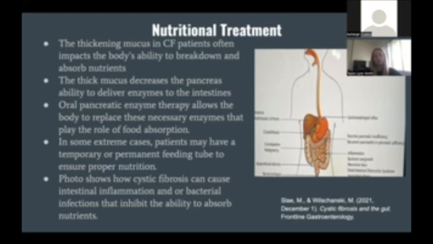In some extreme cases, patients will have a temporary or permanent feeding tube to ensure proper nutrition. Sometimes they get one through the nose and down into the stomach, or they can get a permanent one in their stomach. Again, it's because this thick mucus is preventing enzymes from flowing through the body, so the body is not able to break down nutrients as well. And this photo shows how cystic fibrosis can cause intestinal inflammation and/or bacterial infections that inhibit the ability to absorb nutrients.